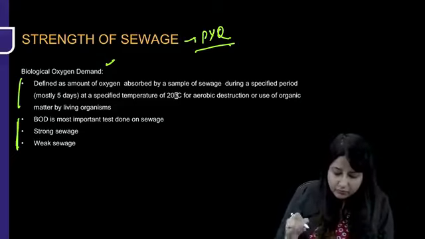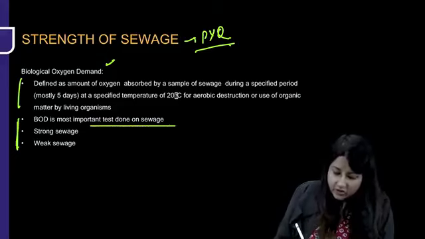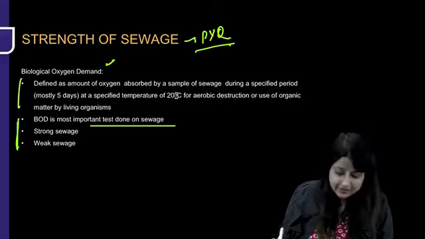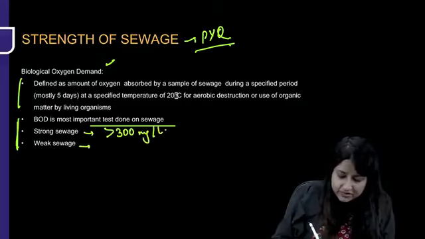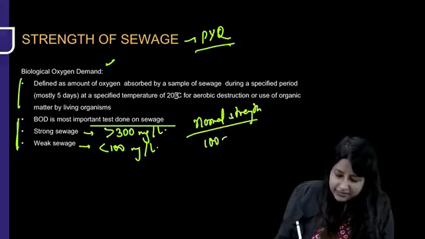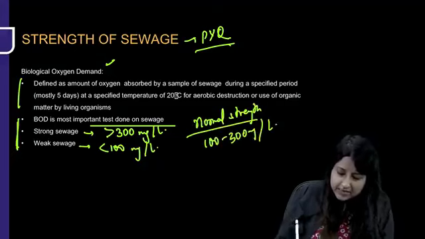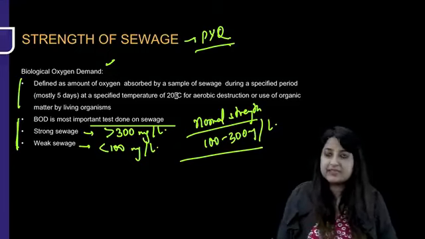Okay, but more important is, it's the most important test done on sewage, and for a normal strength sewage, BOD ranges between 100 to 300. But strong sewage is when BOD is more than 300 milligram per liter, weak sewage when it is less than 100 milligram per liter. So the normal strength of the sewage is between 100 to 300 milligram per liter. But if it is more than 300, strong sewage. If it is less than 100, weak sewage.